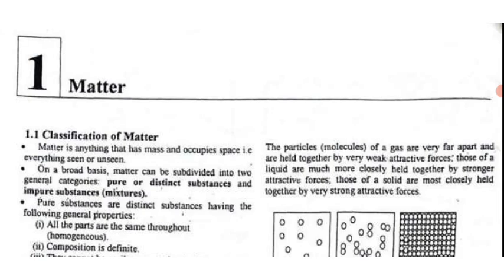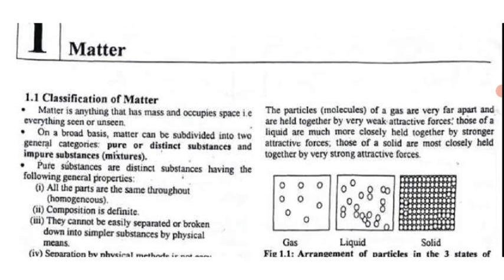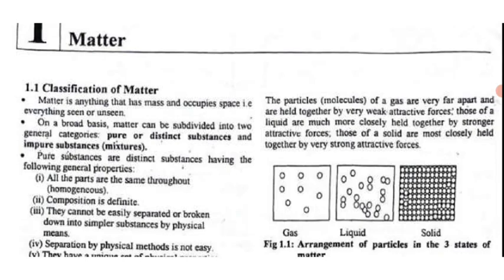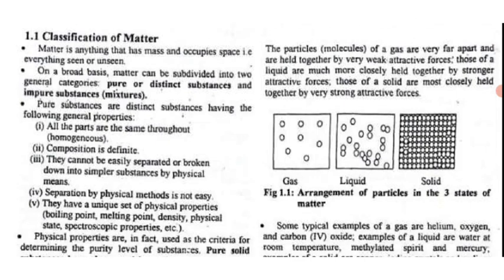On a broad basis, matter can be subdivided into two general categories: pure or distinct substances, and impure substances, which are the mixtures. The pure or distinct substances consist of the elements and the compounds, while the impure substances are generally known as what? Mixtures. Pure substances are distinct substances having the following general properties.